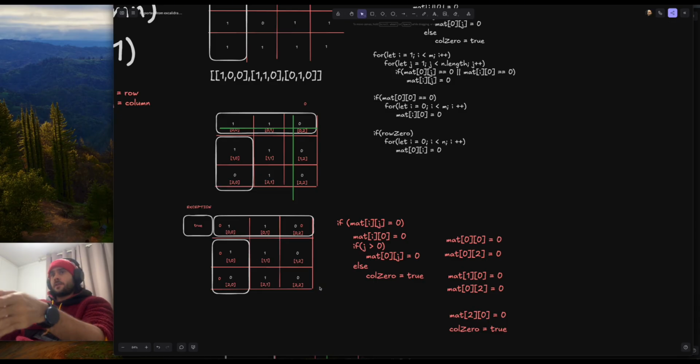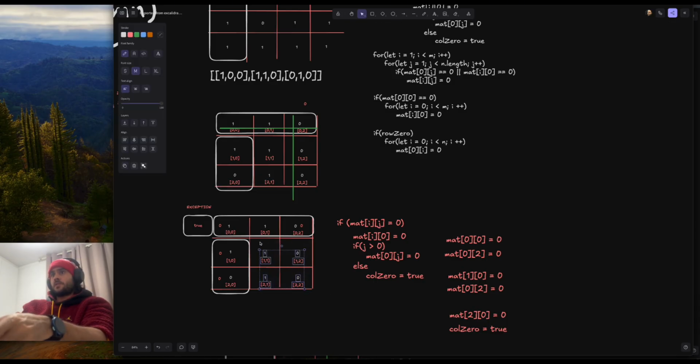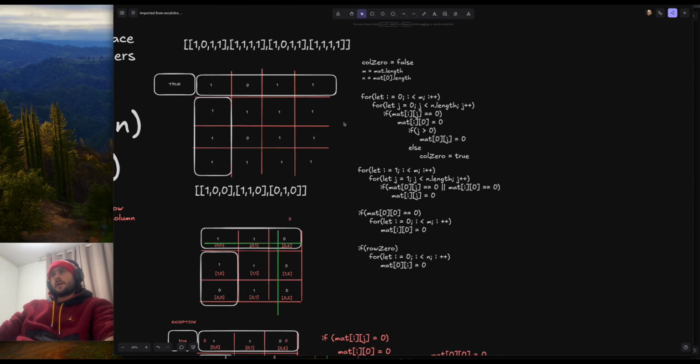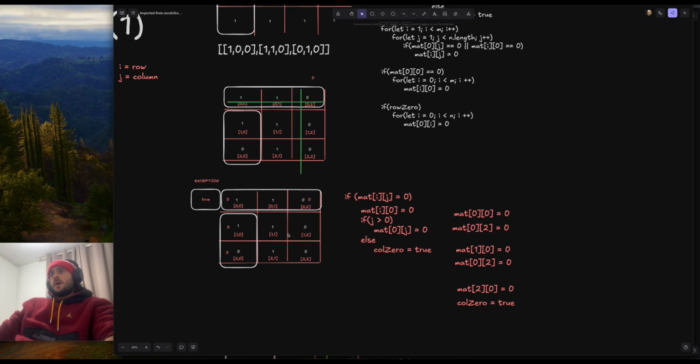So what we want here is to retain the space, skipping row 1 and column 1. So we first iterate through these guys here, right? Skipping column 1 and row 1 would be an error like this if the matrix was bigger, for example.